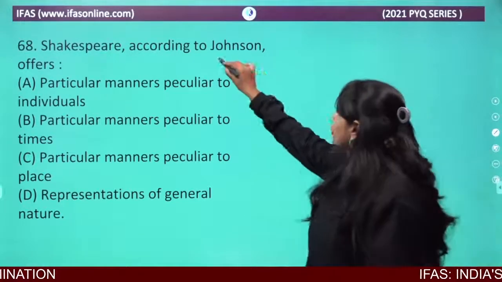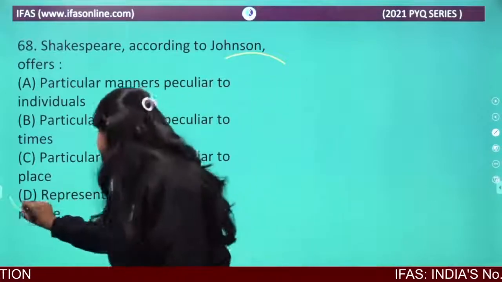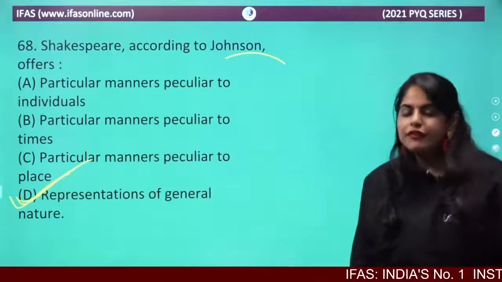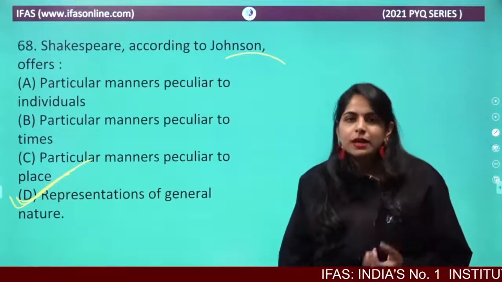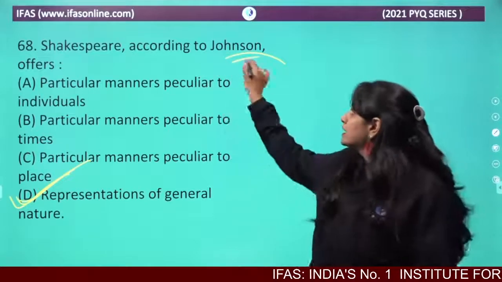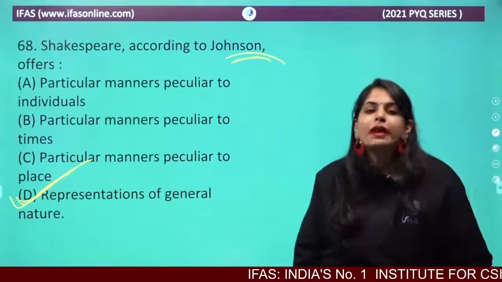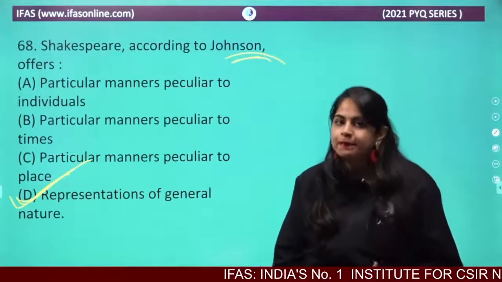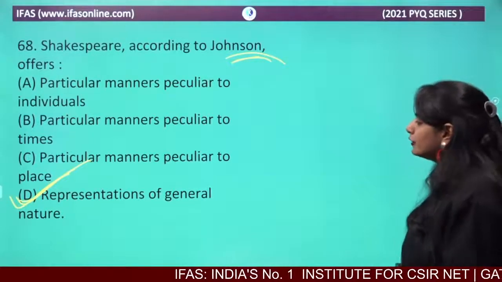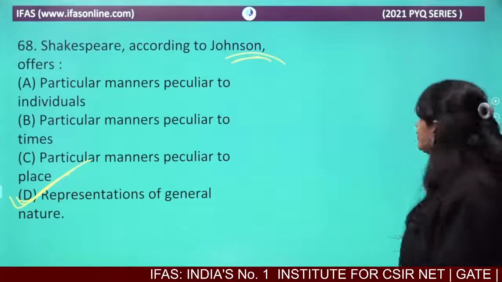So according to Johnson, Shakespeare offers representations of general nature. If you see Shakespeare's works from the viewpoint of Johnson, you will understand, and he has also mentioned in some of his essays that he sees Shakespeare as the representation of general nature.